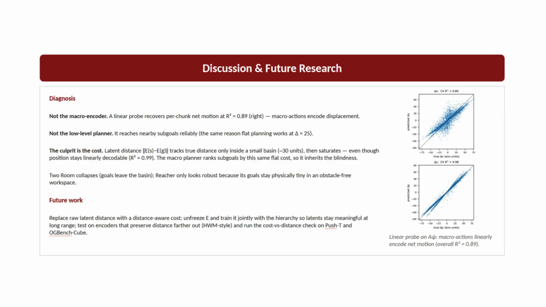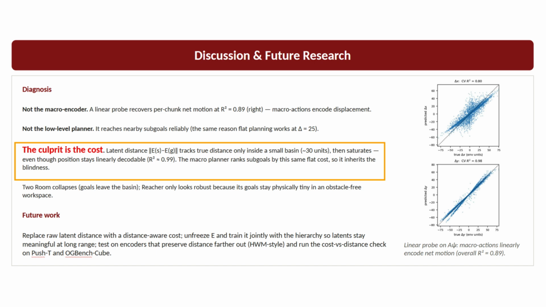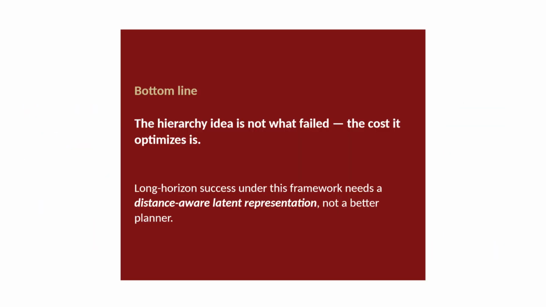So where's the problem? It's not the macro action encoder. A probe recovers motion at R squared equal to 0.89. The problem is the cost. Latent distances only track real distances up close and then saturate. The macro planner ranks subgoals with the same flat signal, so it inherits this blindness. So the fix is in the representation and not the planner: a distance-aware cost or training the encoder jointly with the hierarchy. The hierarchy idea isn't what failed, it was the cost that was at fault.